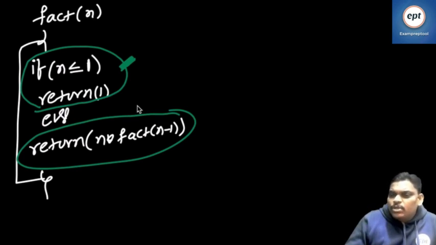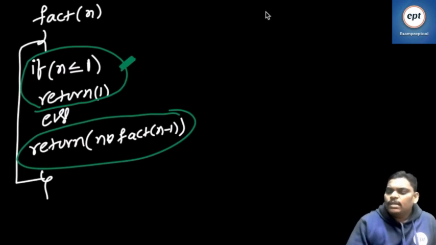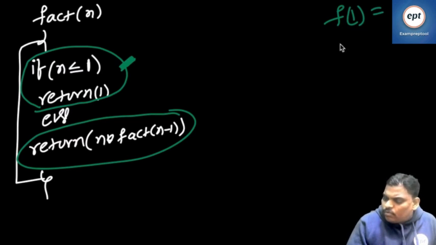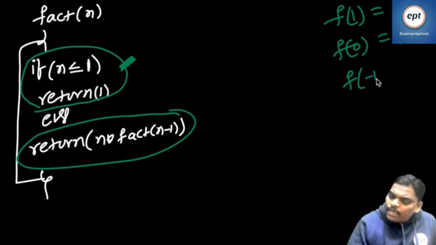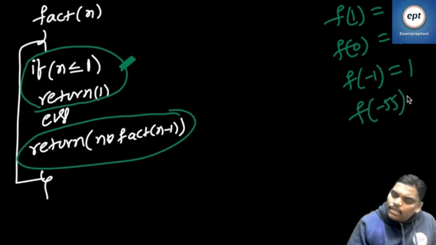Someone is asking, why not n is equal to 1? Remember, if someone asks me the factorial of 1, it is 1. The factorial of 0 is also 1. The factorial of minus 1 is also 1. The factorial of minus 55 is also 1.